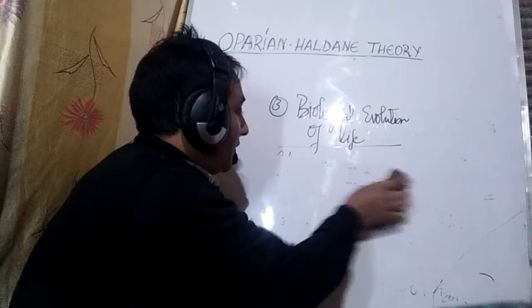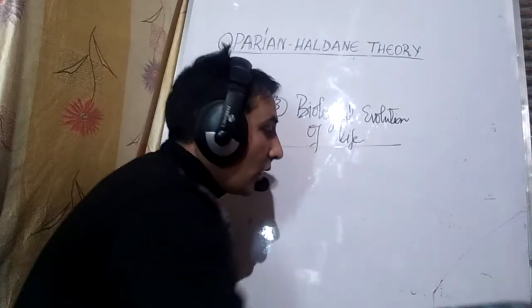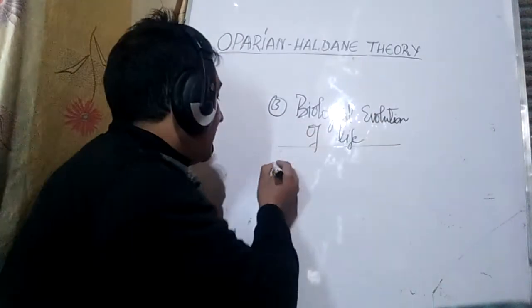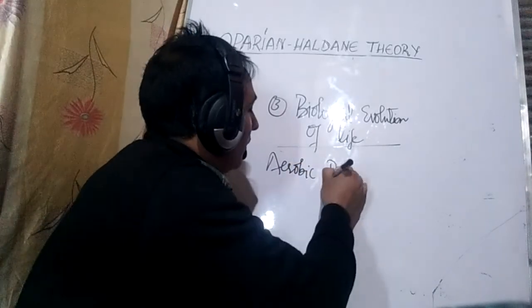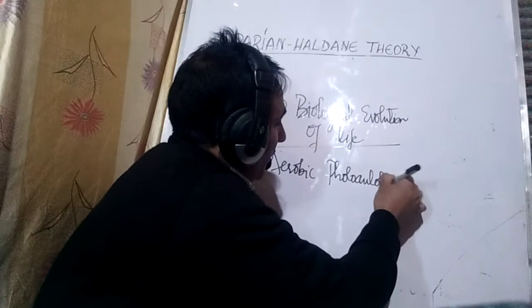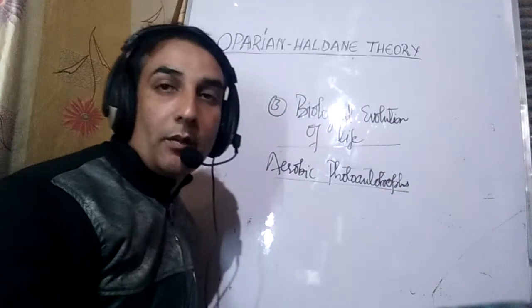So the first mode of nutrition was chemoheterotrophism, then chemoautotrophism, then anaerobic photoautotrophism. Later on, the aerobic photoautotrophs developed. Aerobic photoautotrophs are what you see presently; plants are aerobic photoautotrophs.